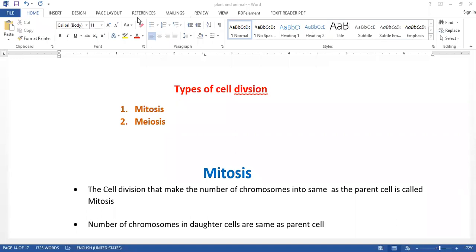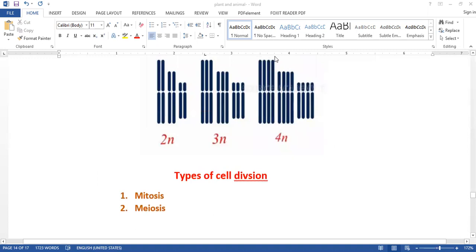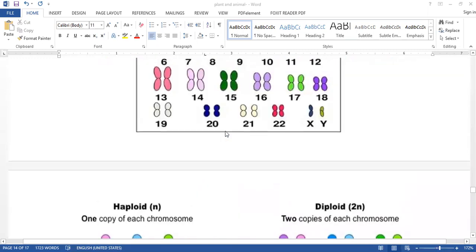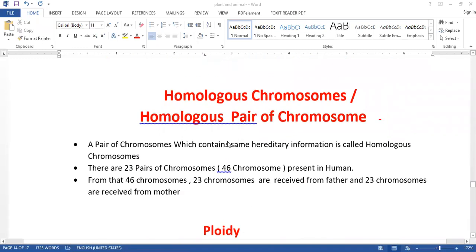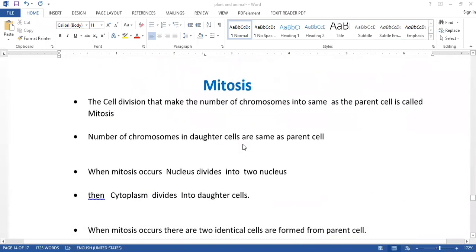Mitosis in Tamil we call Vilayil Pirim. Look at the definition for mitosis. The cell division that makes the number of chromosomes the same as the parent cell is called mitosis. Last class we discussed ploidy, and what is diploid and what is haploid.